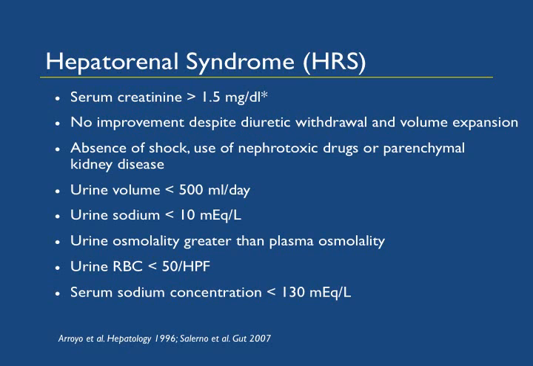The diagnostic criteria for hepatorenal syndrome include serum creatinine greater than 1.5 mg per dl with no improvement despite diuretic withdrawal and volume expansion, and absence of shock, use of nephrotoxic drugs, or parenchymal kidney disease. The other minor criteria include urine volume less than 500 milliliters per day, urine sodium less than 10 milliequivalents per liter, urine osmolality greater than plasma osmolality, urine RBC less than 50 per high power field, and serum sodium concentration less than 130 milliequivalents per liter.